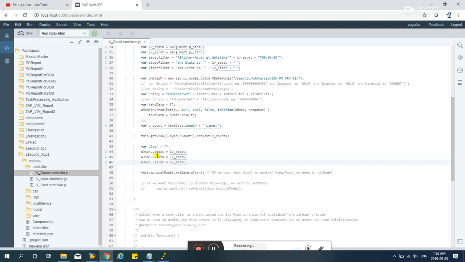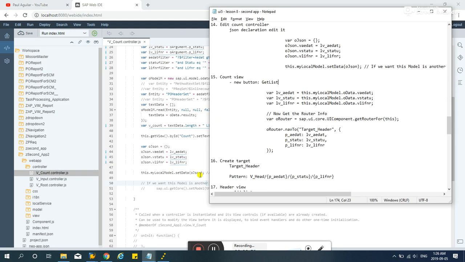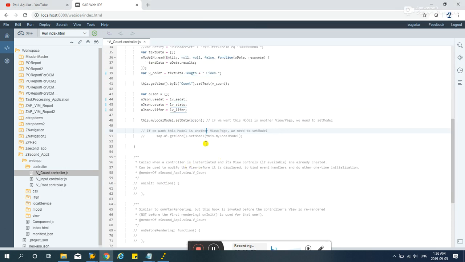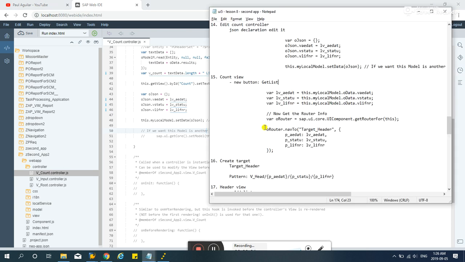These are just containers for the next view. You will be utilizing these values later on in the next view. Okay, and that's a format. This will be very useful. It's just like passing variables from one page to another page.